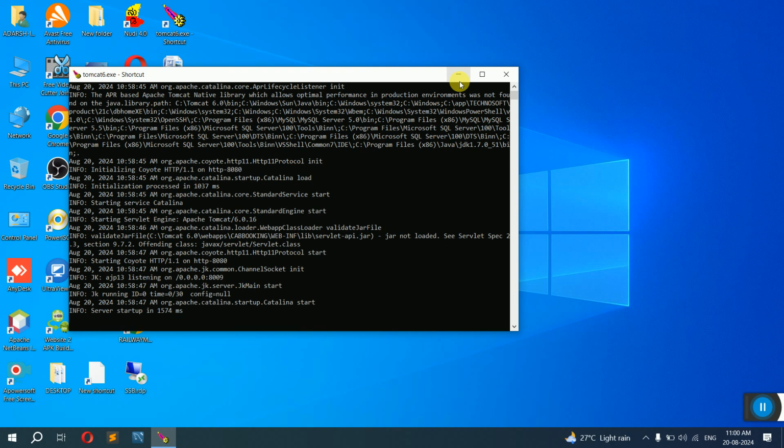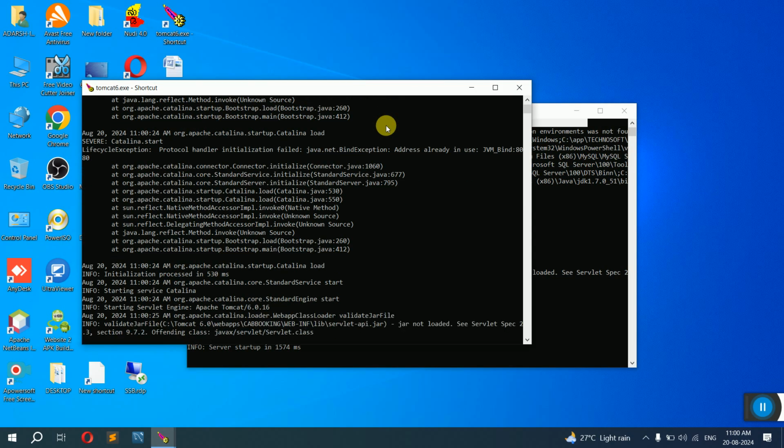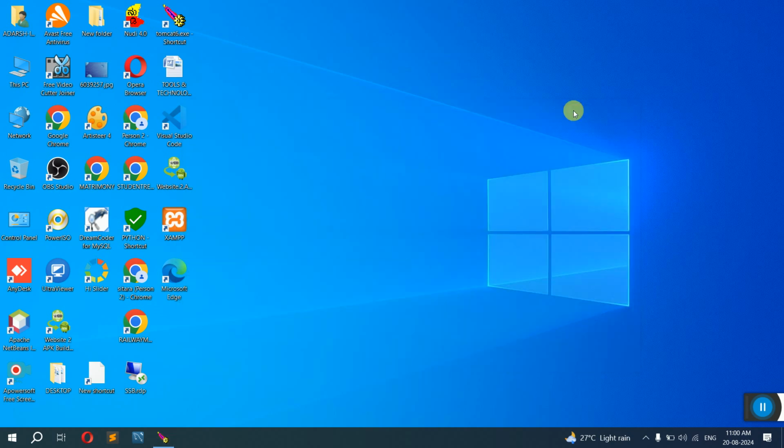If somebody else, say in my laptop, has already started this server, even if you double click on it, it will automatically open and close. You can't have two servers running in the same system. It will show an error and close off. So one server is very important. Minimize this. Next, you click one more file in your system, which is your project name.